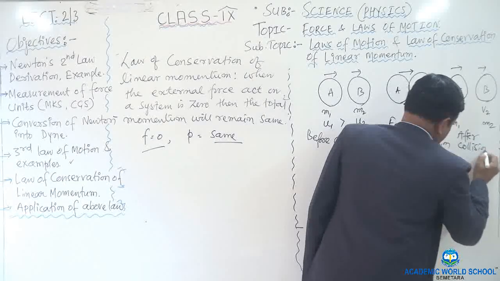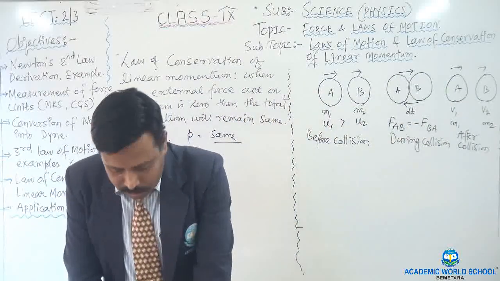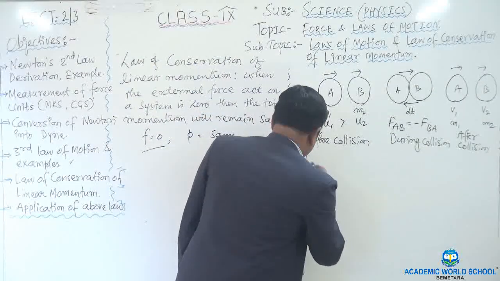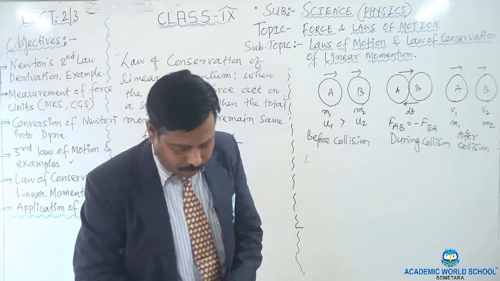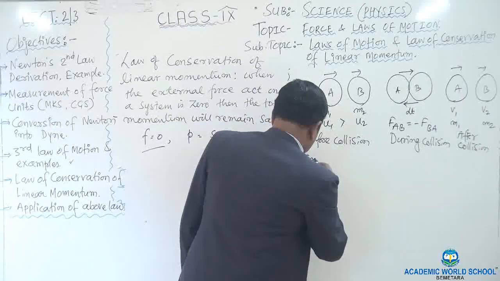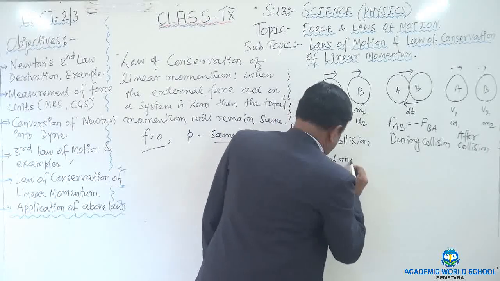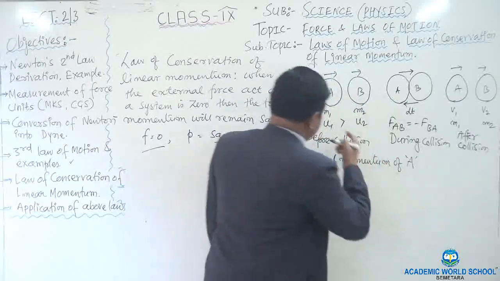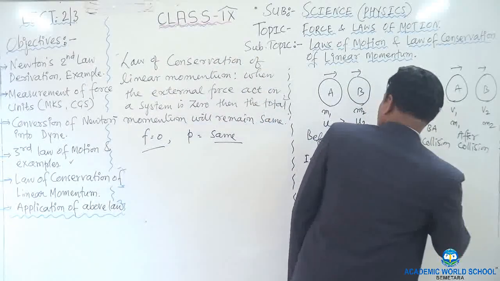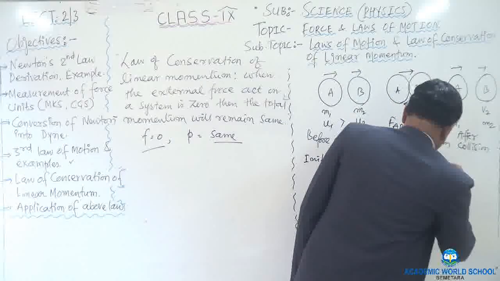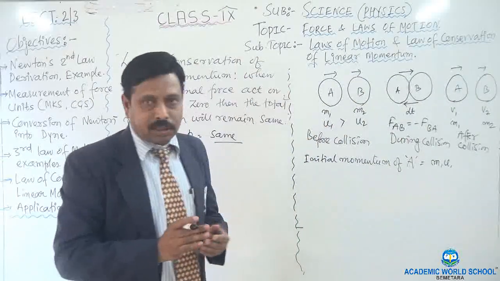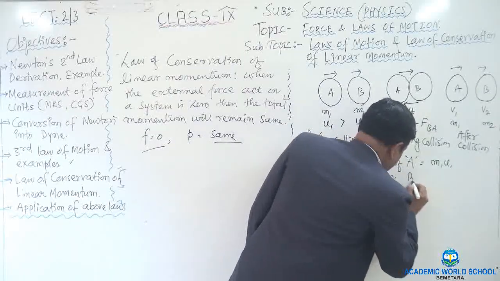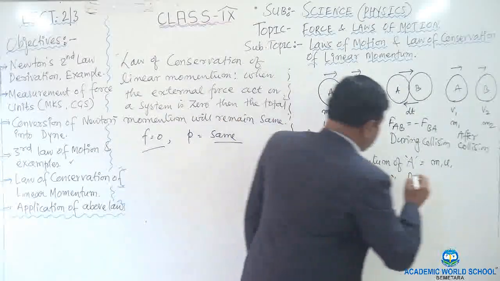So now how do we start this derivation? Write the initial momentum of A. Initial momentum of A will be m1 u1, because momentum is equal to mass times velocity. Then write the initial momentum of body B, m2 u2.